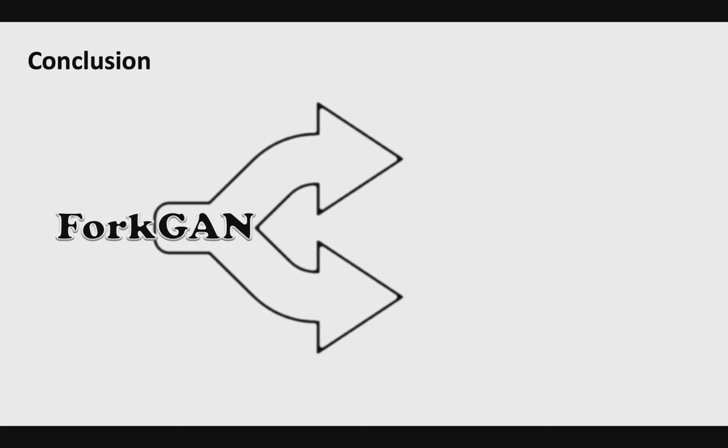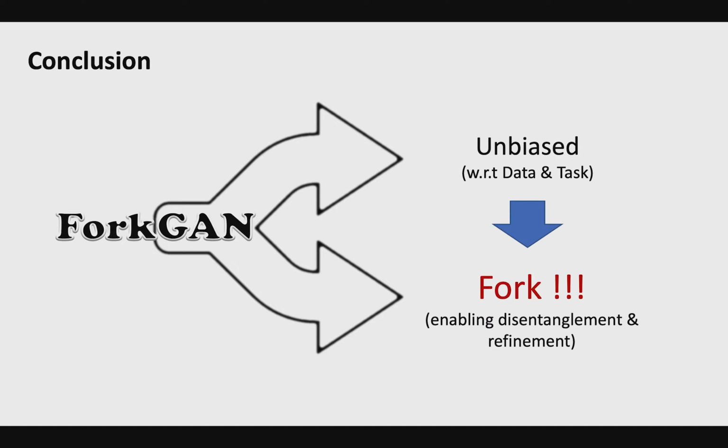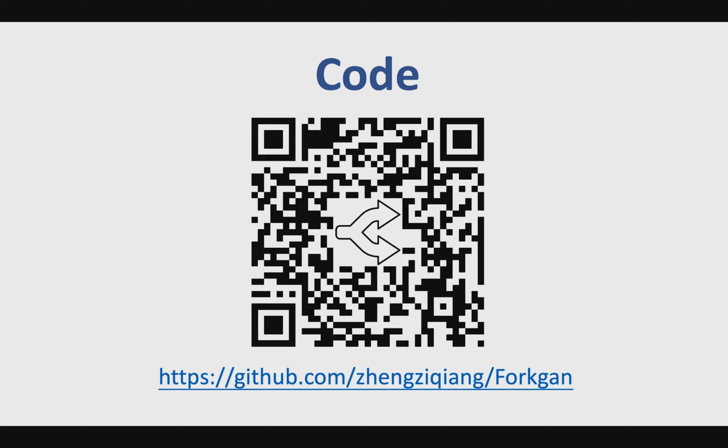To conclude, we propose a new unpaired image translation model, which is unbiased with respect to data and tasks. The key for its effectiveness and superiority is the fork, which enables both representation disentanglement and complementary refinement.